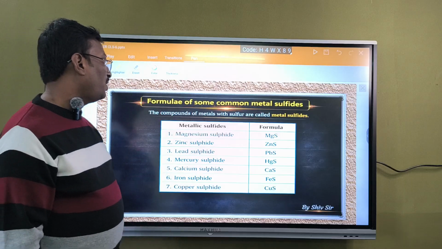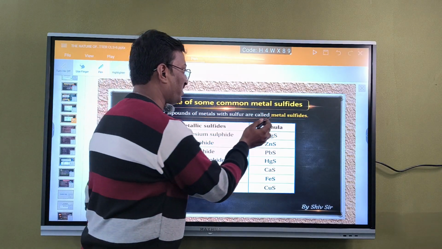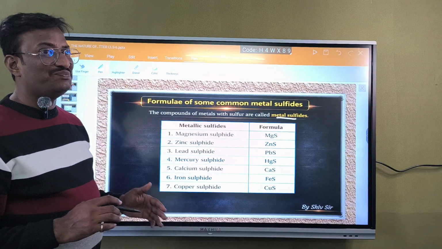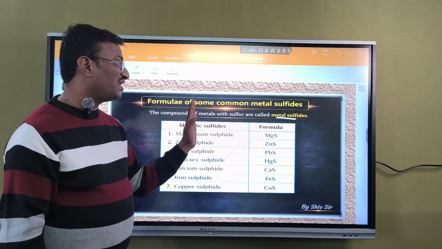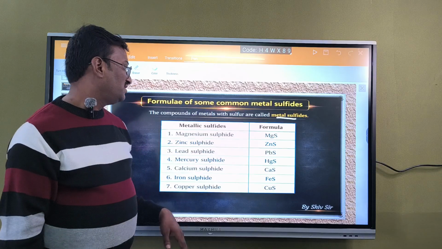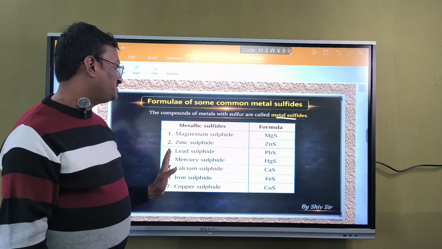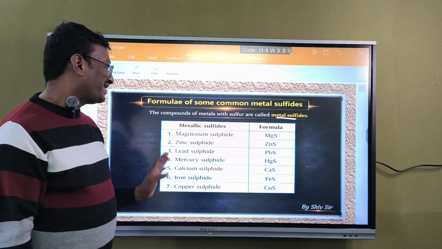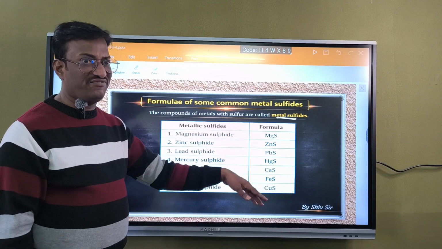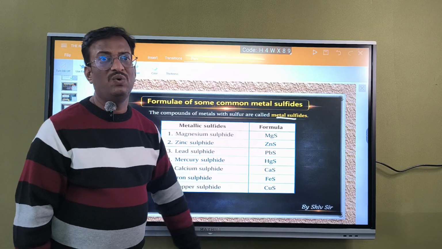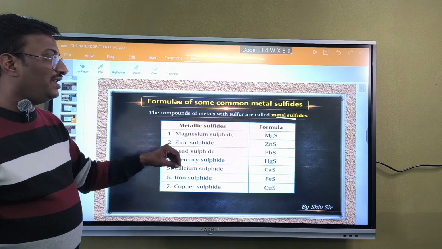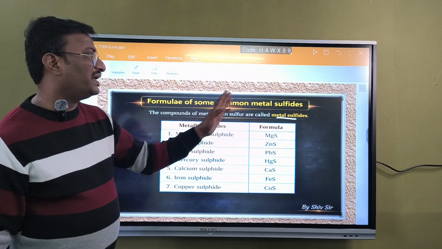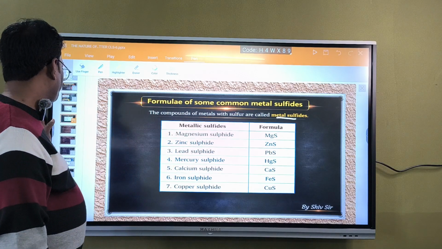Right. Next, a few more compounds. The compounds of metals with sulfur will be called sulfides, that is metal sulfides. Magnesium sulfide, MgS, zinc sulfide, ZnS, lead sulfide, PbS, mercuric sulfide, HgS, calcium sulfide CaS, iron sulfide FeS, copper sulfide CuS. These are all metals. Metals react with sulfur to form metal sulfides.